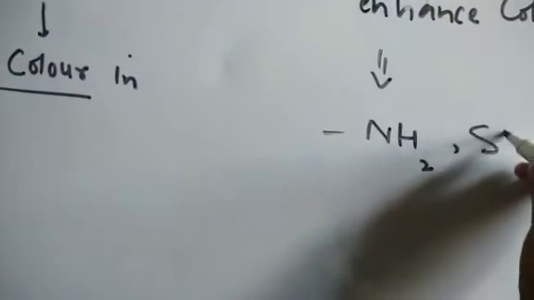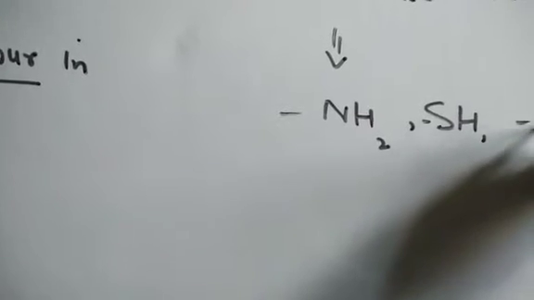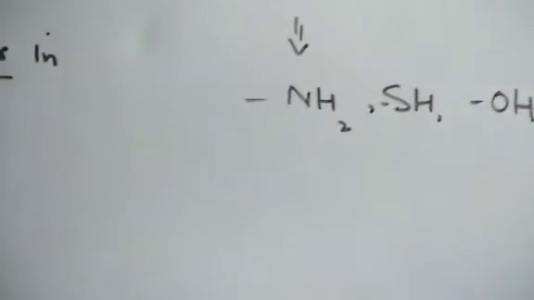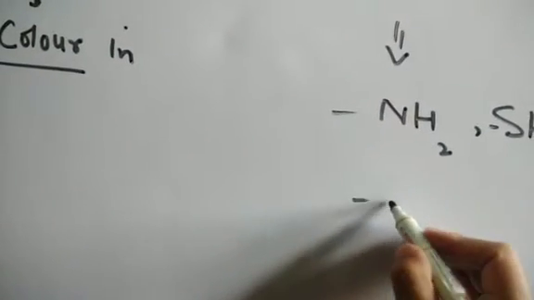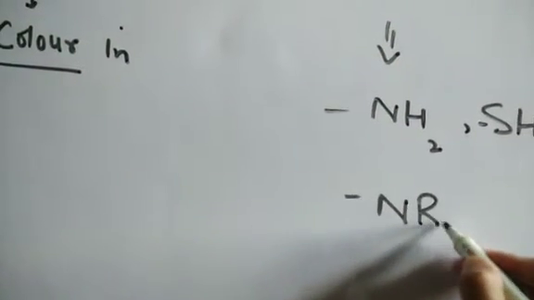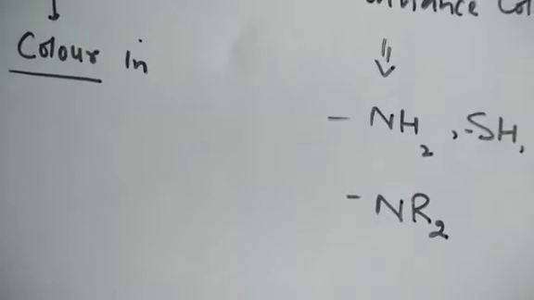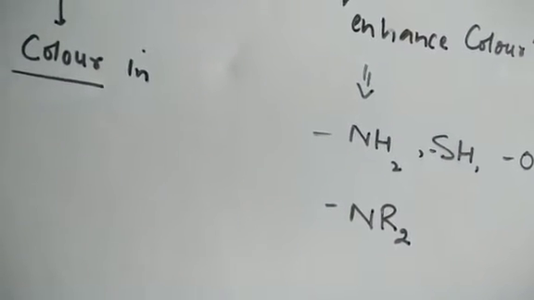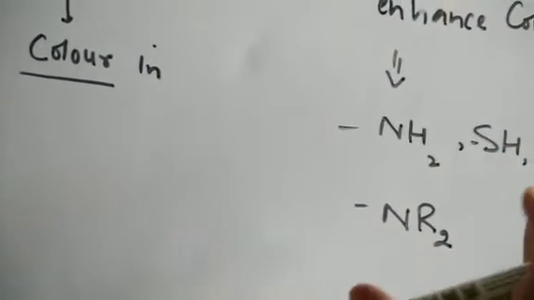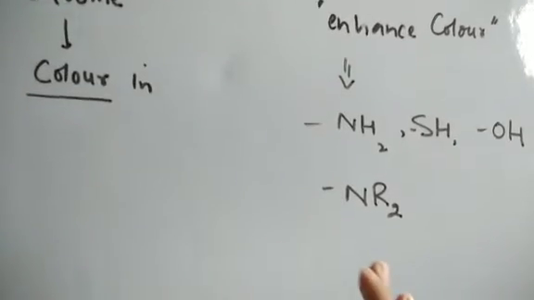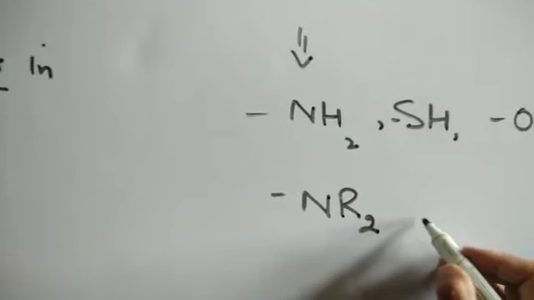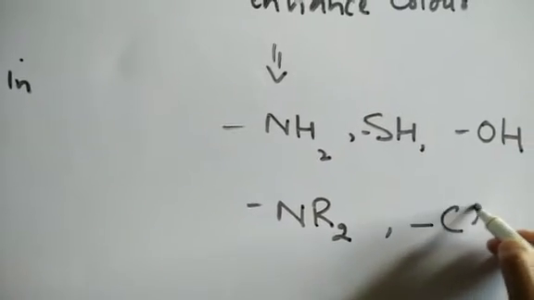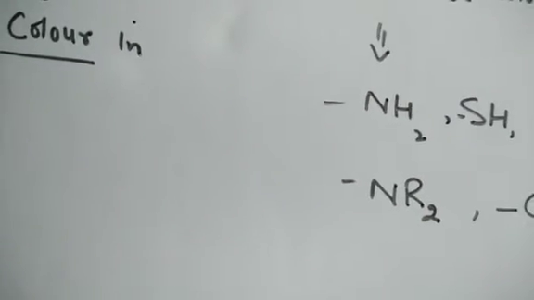It can be SH. It can be OH groups. It can sometimes be a substituted amine. These are the groups which enhance the color, so they are the auxochromes, the color enhancing groups. Sometimes they can be halides also, for example usually chloride. It can be iodide also.